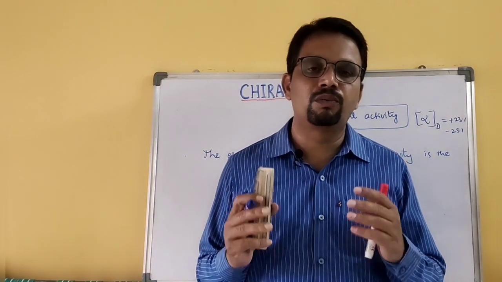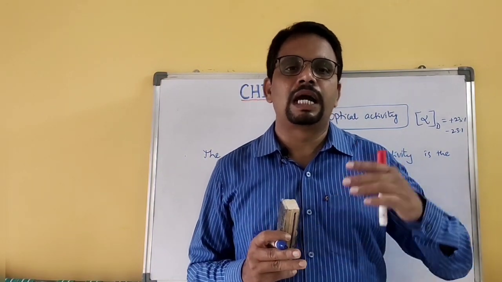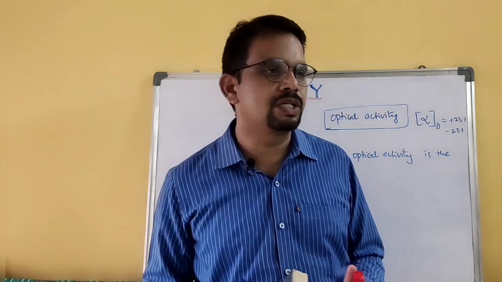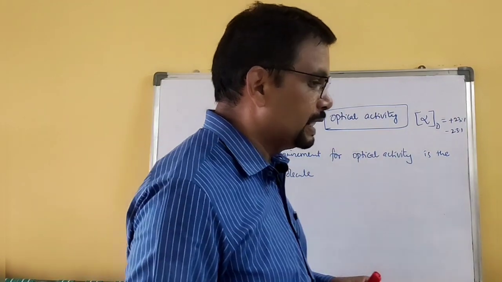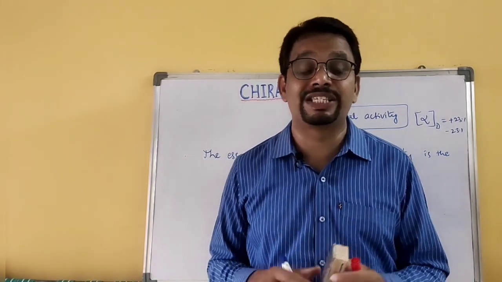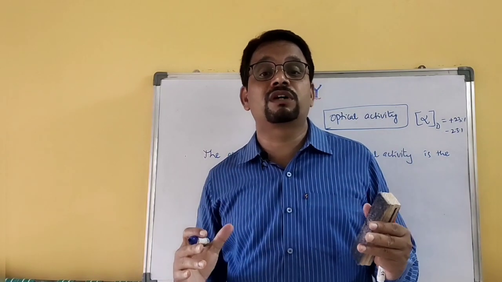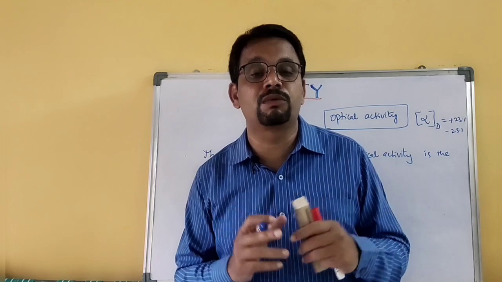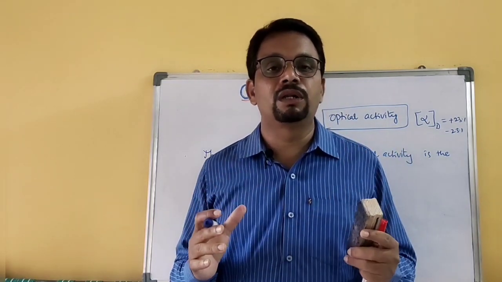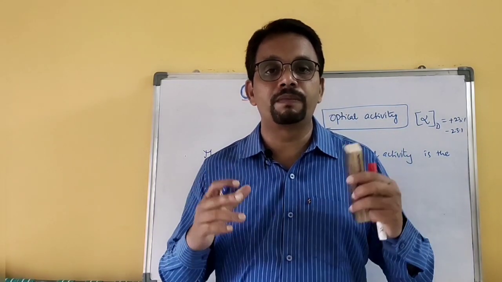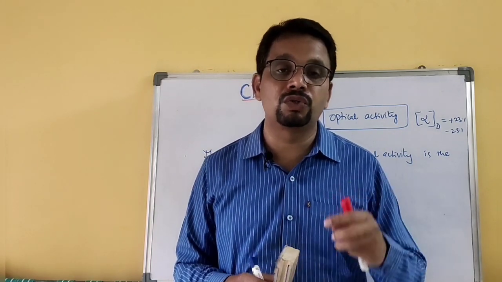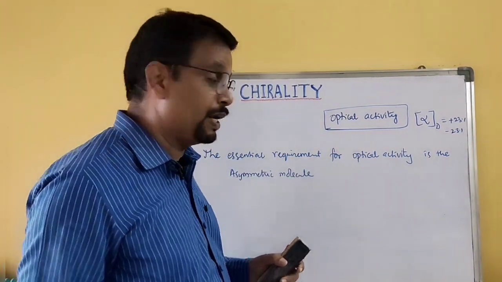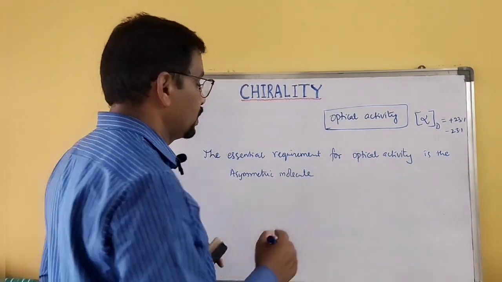So a molecule where the central atom is attached to 4 different groups or atoms is considered an asymmetric molecule. Another criterion to describe an asymmetric molecule: the absence of symmetry elements in a molecule is known as an asymmetric molecule. The molecule where all the symmetry elements are absent is known as an asymmetric molecule. What are the symmetry elements? I explained them in my previous class.